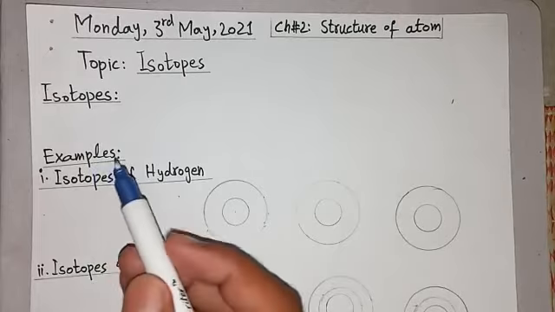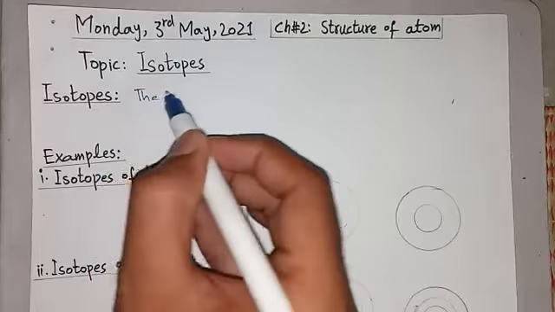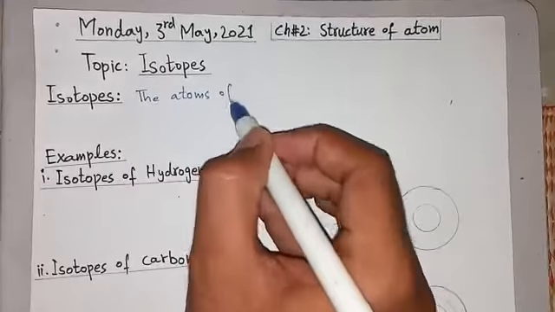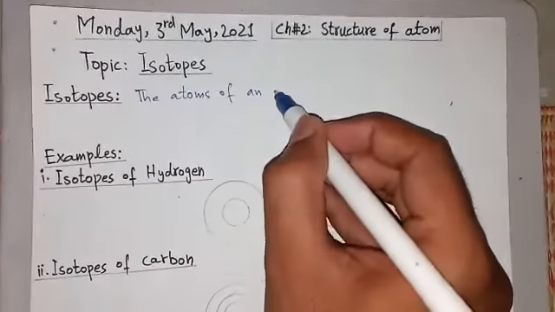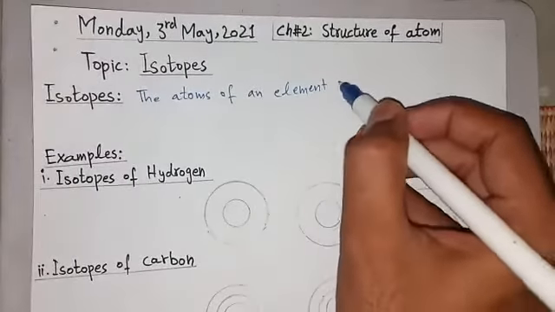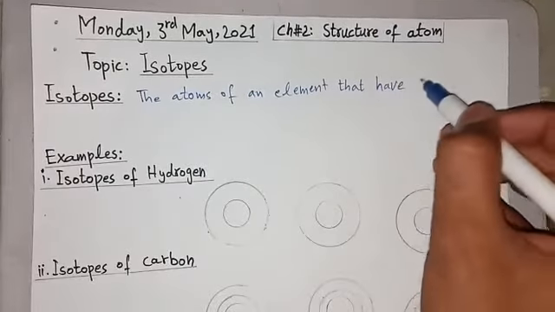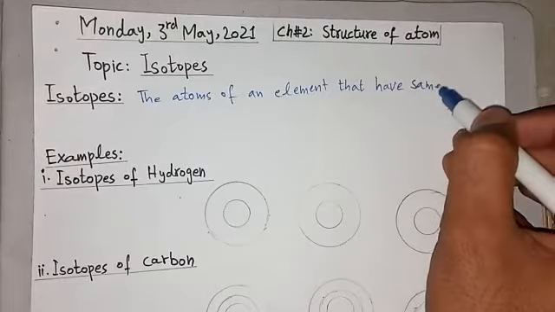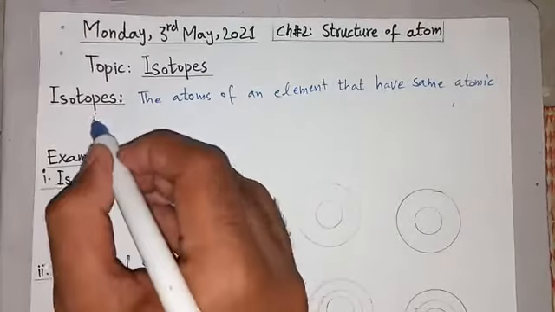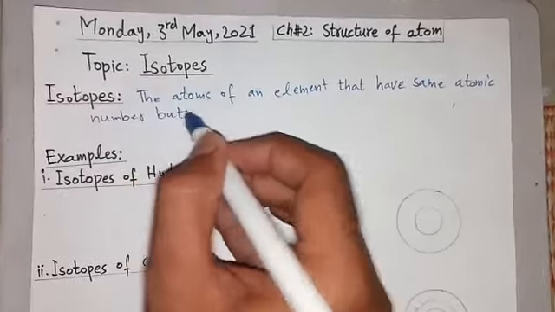Isotopes are the atoms of an element that have the same atomic number but different mass number.